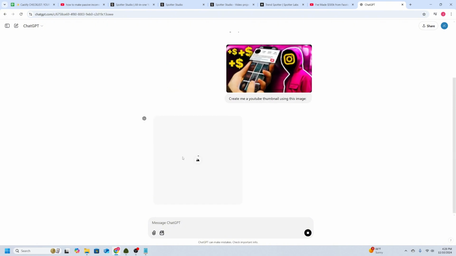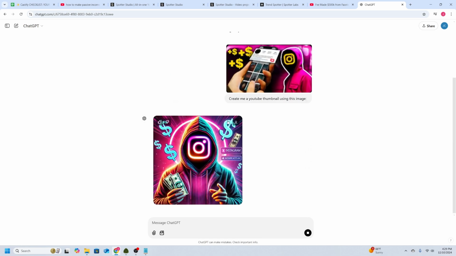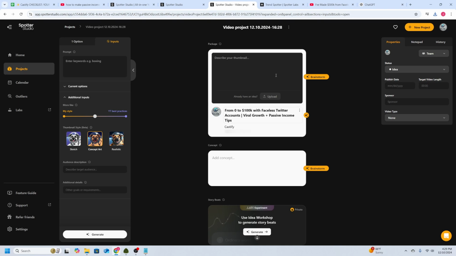And what it's going to do is it's going to be able to generate an image that you can then utilize. So once the image is done downloading, we're actually going to go in and upload it back into Spotter Studio. So let's go back into where it says describe your thumbnail. I'm going to click upload and then paste in the image that we just copied.